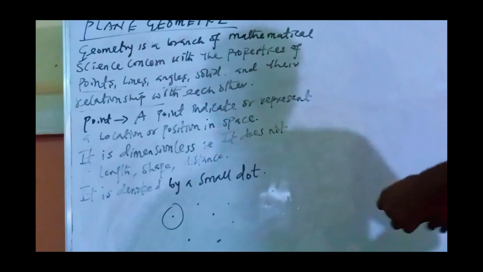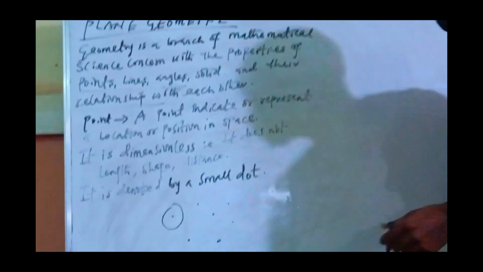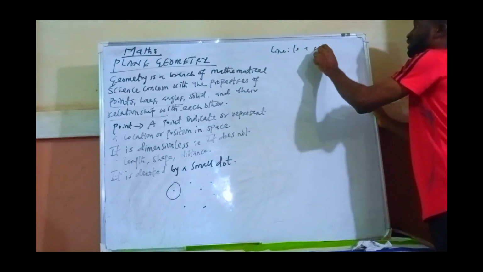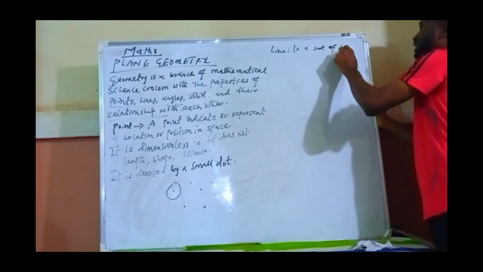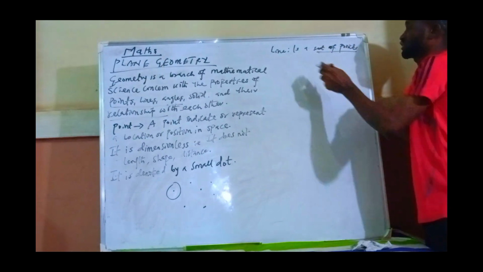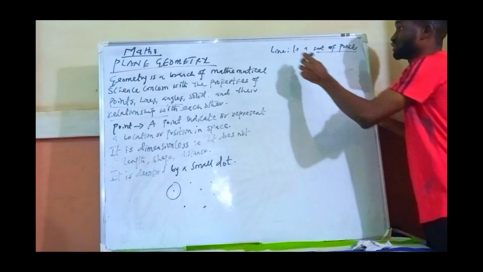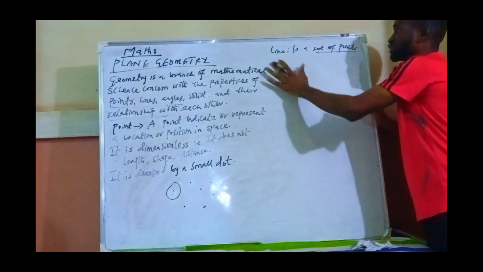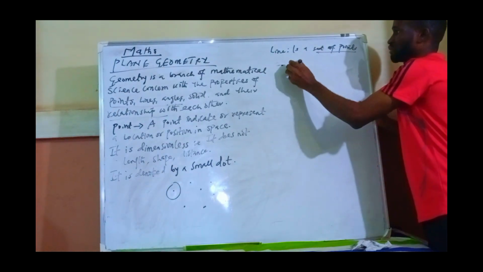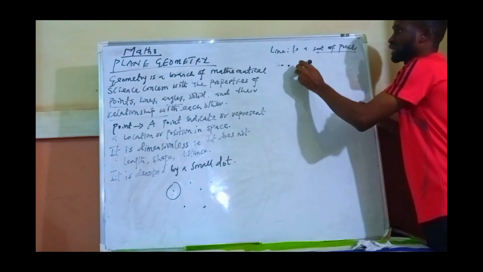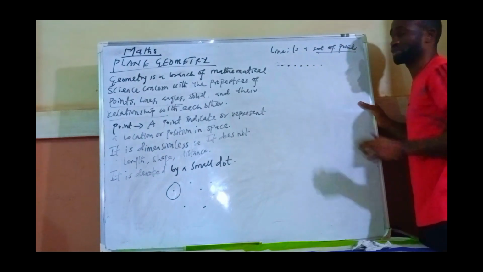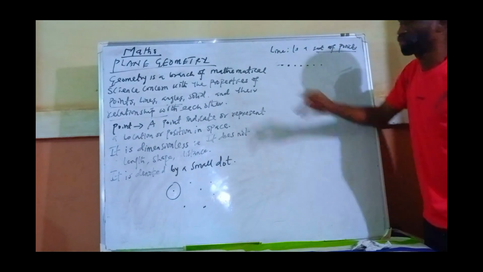Now having said that, the next one is line. A line is a set of points. Now what do we mean by a line is a set of points? It means a continuous set. If I have a dot, another point, another point, and another, these are sets of points.